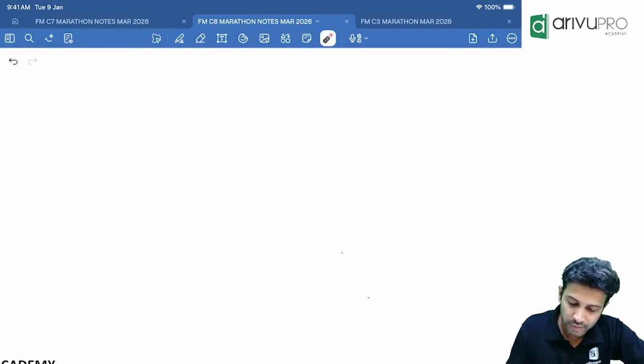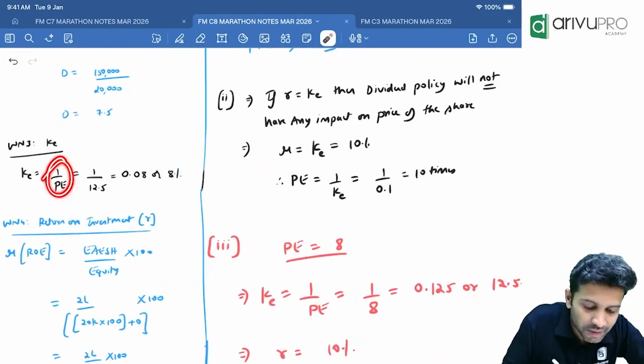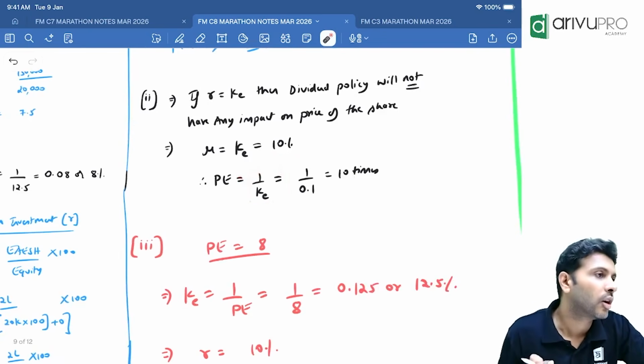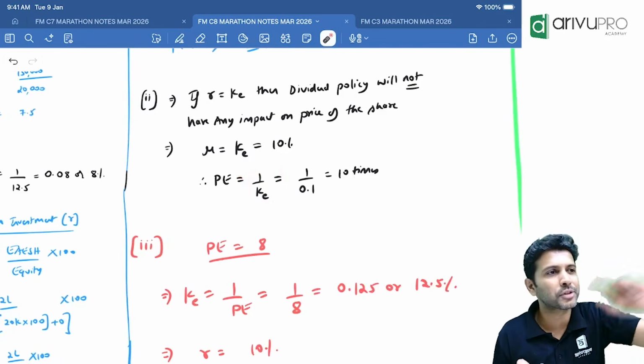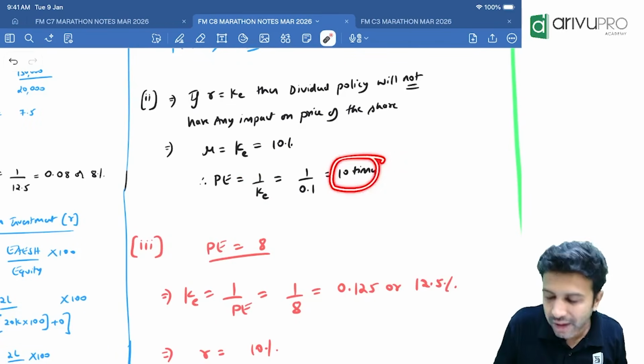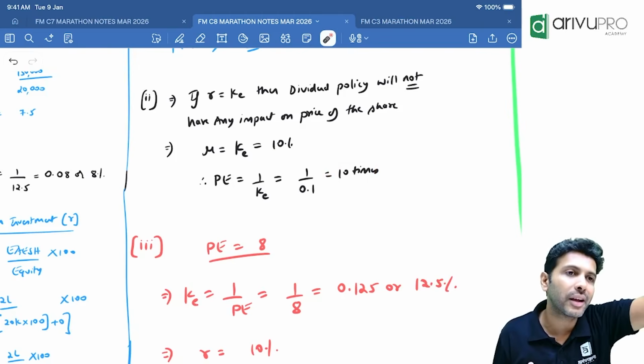1 or where it went. If you want to find cost of equity, we will write 1 divided by P multiple. If you want to find P multiple, we will write 1 divided by cost of equity. Whatever you want to find, substitute the other number in the denominator. So if P multiple is 10 times, you can pay whatever dividend, the share price will be the same.